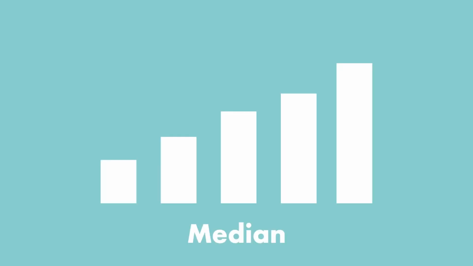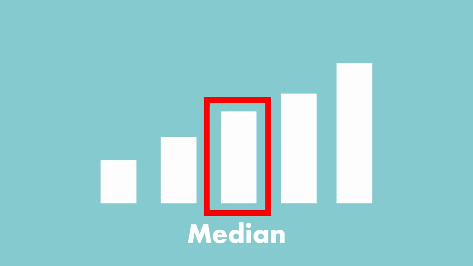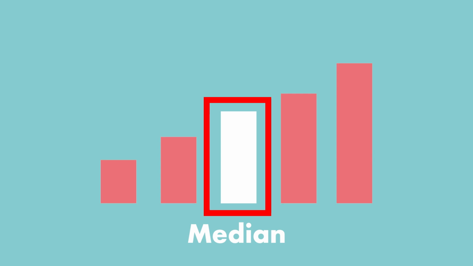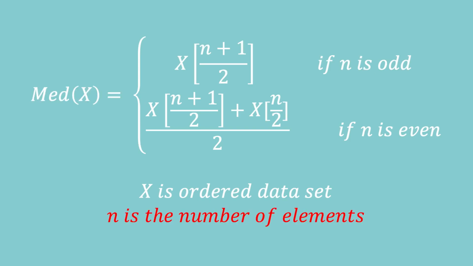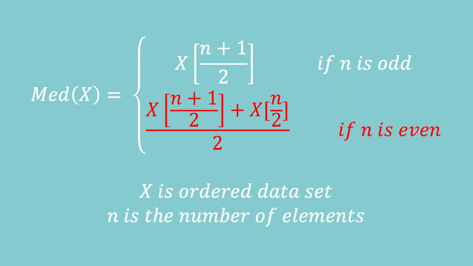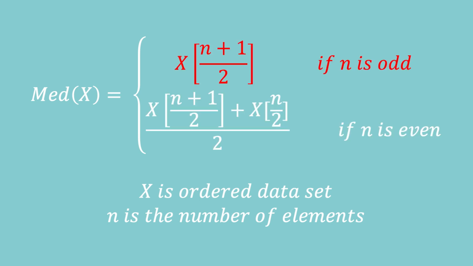Another measure that also makes sense, especially when we deal with extreme values, is the median. The median is the value that divides the dataset into two equal parts, with half of the values above it and half below it. The median of a dataset X varies according to the number of elements in the set, n. If n is even, then we have to sort the data and select the two middle elements, and then take the average between the two. If n is odd, it is simpler. Just select the middle value.